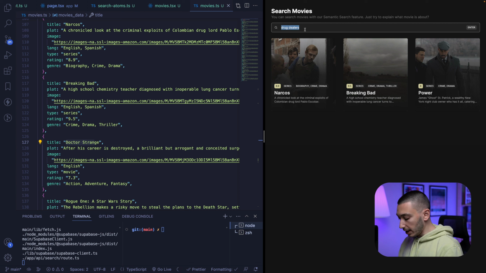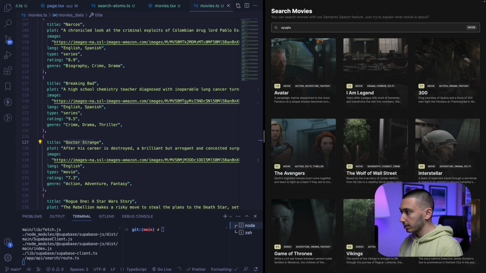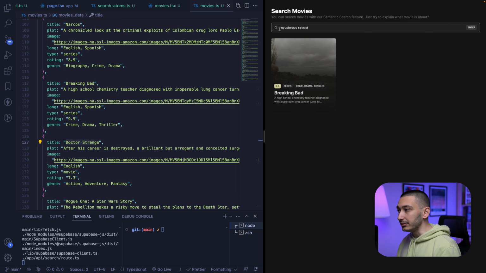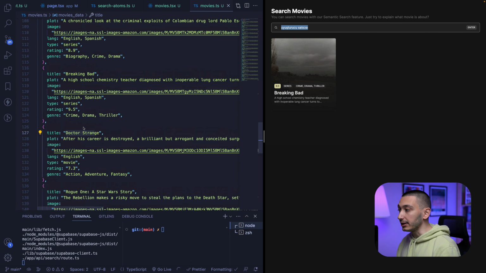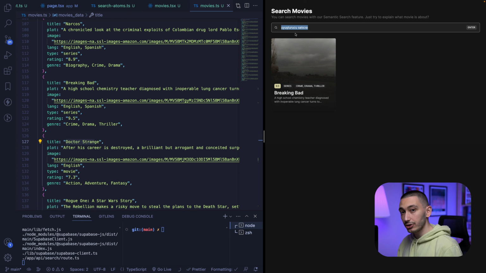But if we try this in another language like Turkish, it will understand the query and calculate the similarity between the query and the data. Even if our whole data is in English, AI can understand a Turkish query and calculate this similarity. I think this is so cool.